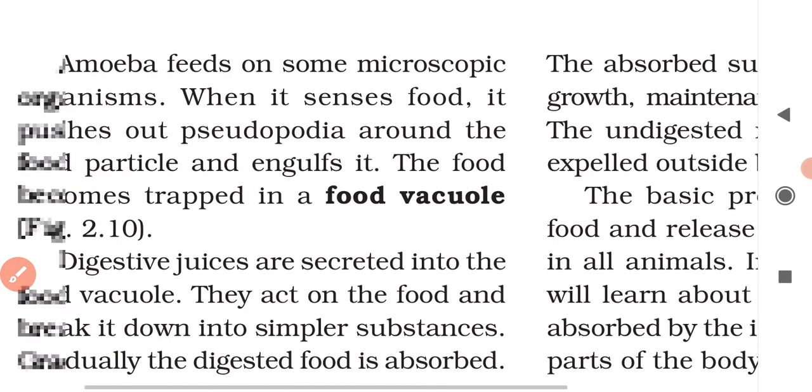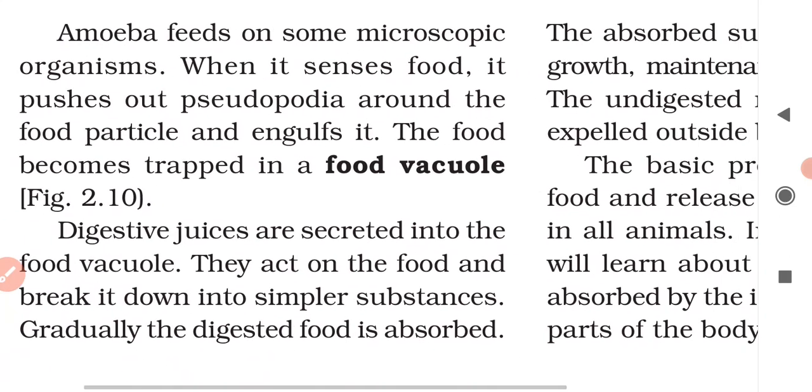So the cytoplasm will secrete or produce digestive juices into the food vacuole. Then the digestive juices will break the food particle into simpler substances.